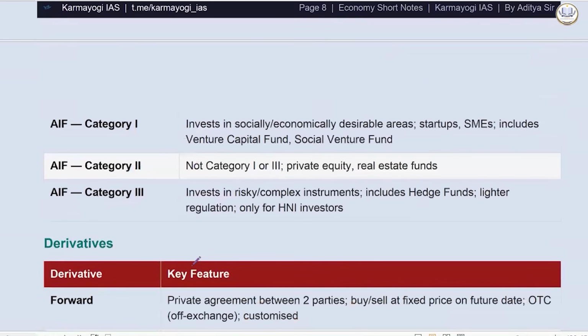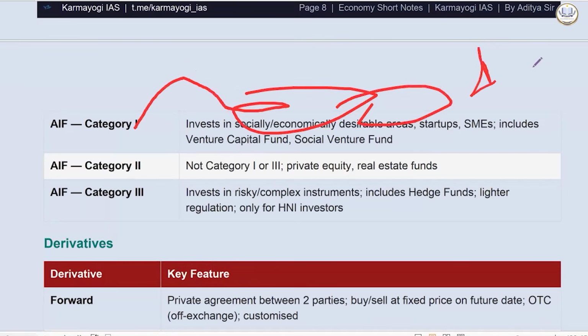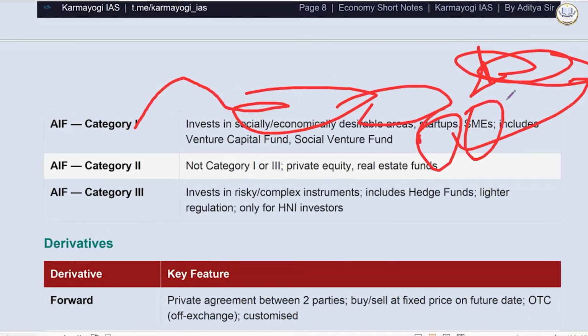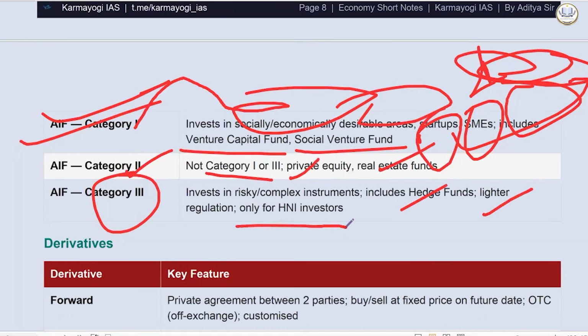We also have alternate investment funds, which are further classified into category 1, category 2, category 3. Category 1 will have all kinds of investment which is done in socio-economically desirable areas, means backward areas, startups, MSMEs, which need your support. It includes venture capital fund and social venture fund. So it is included in category 1. Category 2 will be something which is not in category 1 or 3, private equity, real estate funds. Category 3 is investing in risky instruments like hedge funds, with lighter regulation, only for high net worth investors.